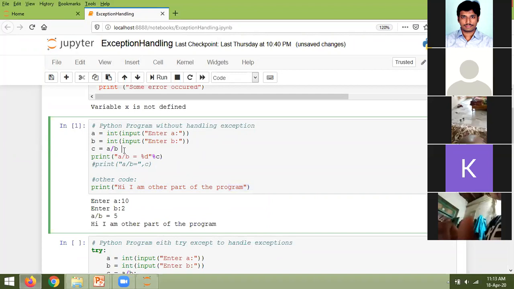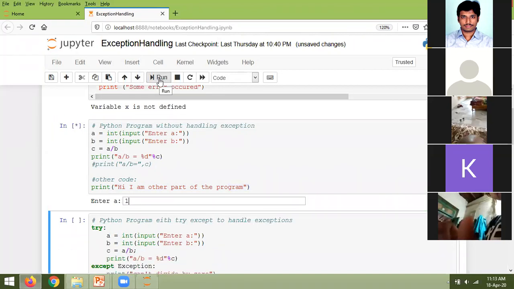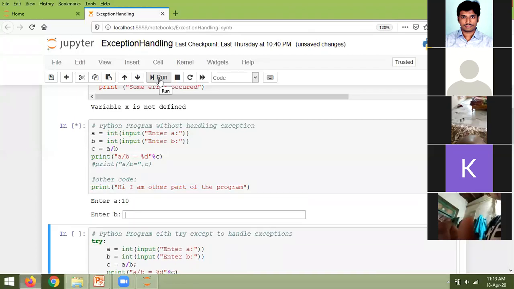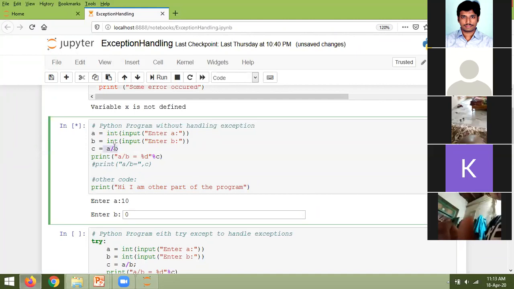Now, for the same program, again I am executing. This time I am taking the value of A as 10 and B as 0. Now what will happen? This third statement will cause an exception. Once the exception is raised, what will happen? The program terminates here itself. The remaining two statements won't be executed. Look at this.